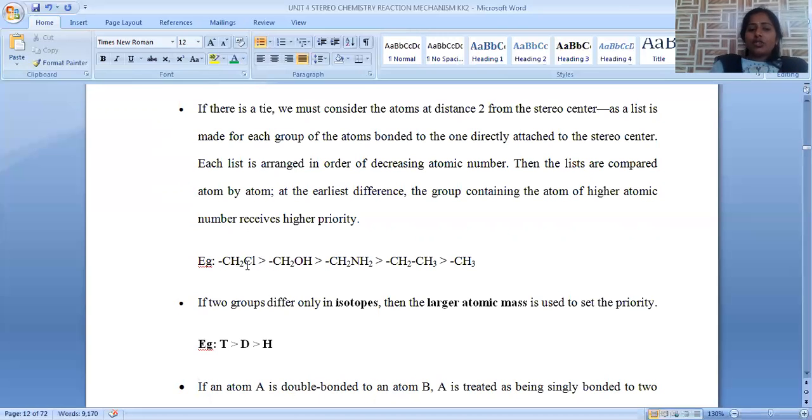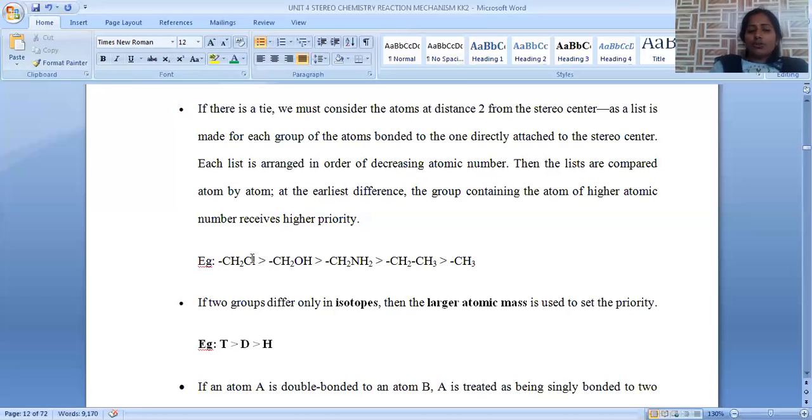So if you are comparing CH2Cl, CH2OH, CH2NH2, CH2CH3 and CH3 functional groups, in all the cases the directly linked atom is the same, that is carbon only. That's why we have to go for the next atom present on that. Again, we follow the same order: higher atomic number gets higher priority for this second atom. Okay.